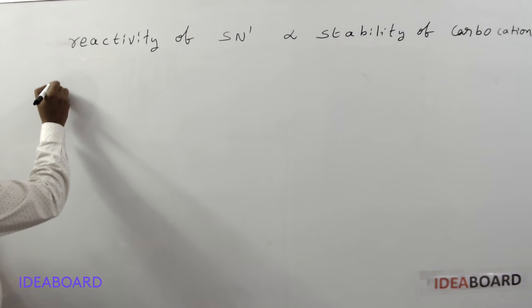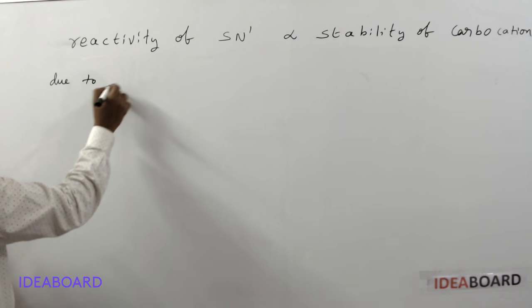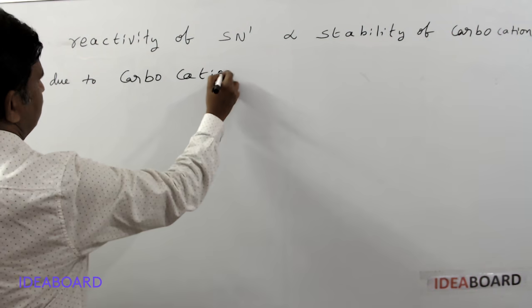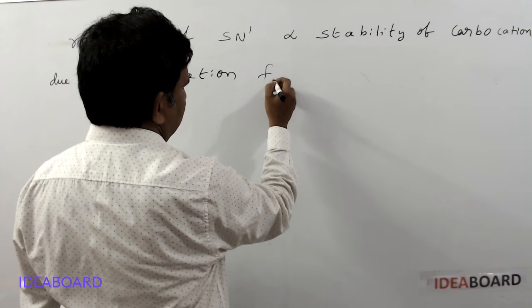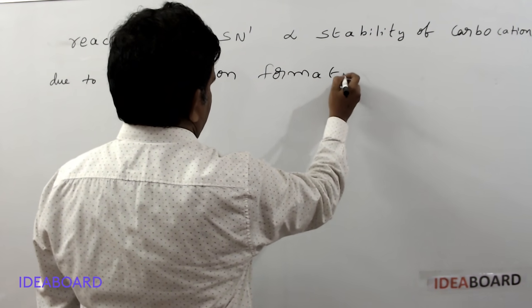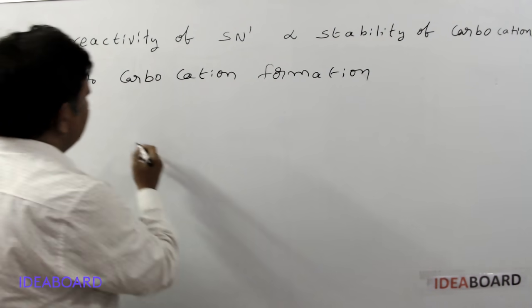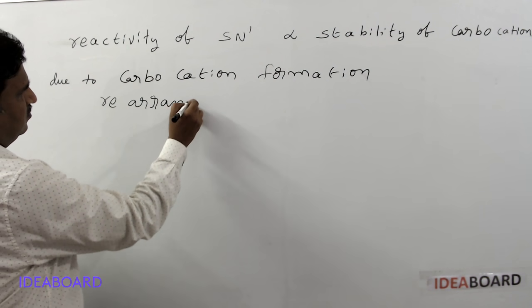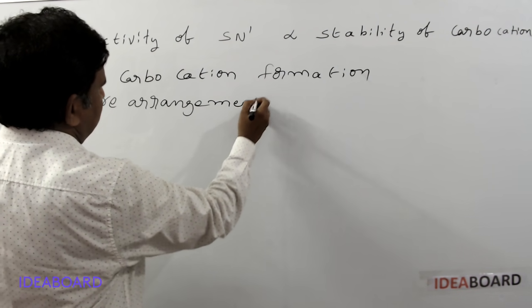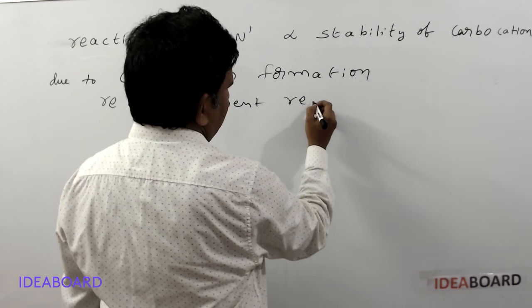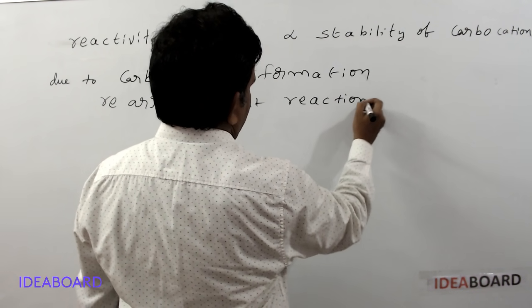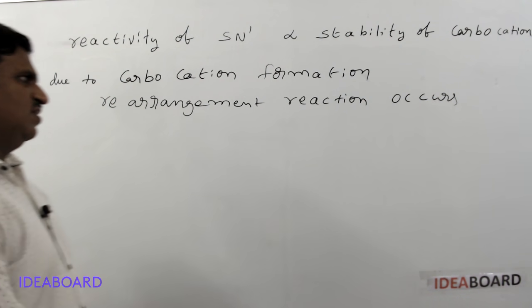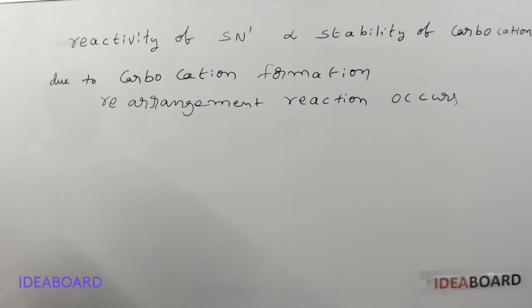So, due to carbocation formation, rearrangement reactions occur. Here, in the rearrangement reactions, what types of rearrangement occur?